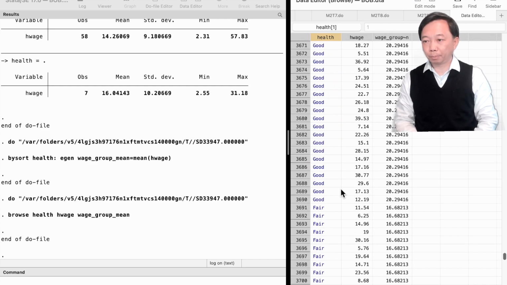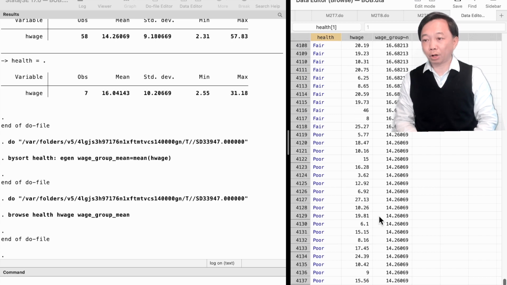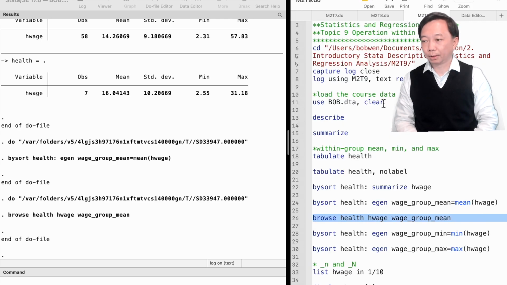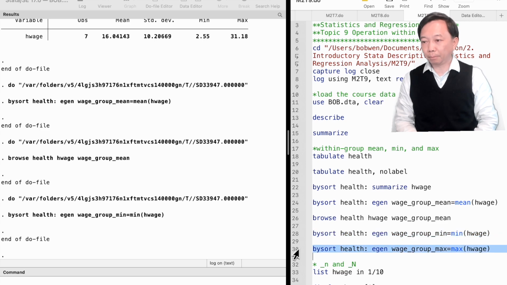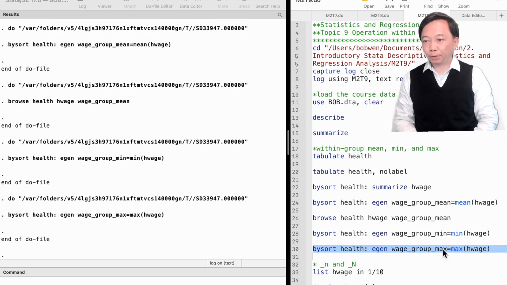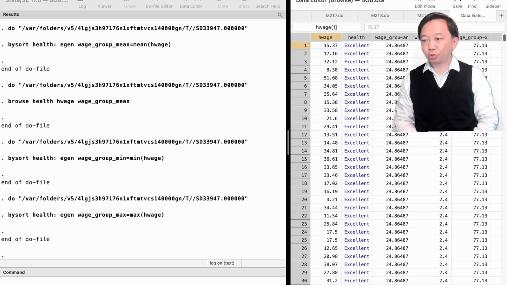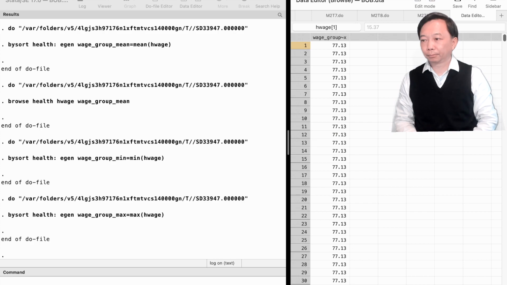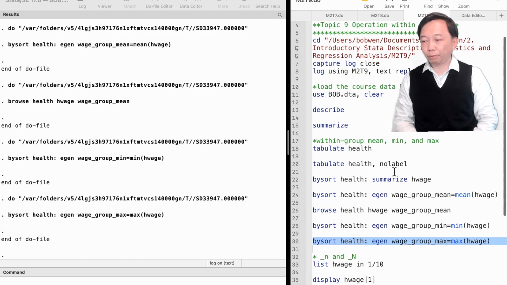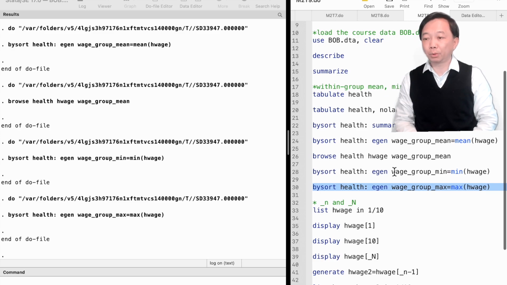The fair health group has an average hourly wage of $16.7. It drops to $14.3 for the poor health group. Using the same method, we can create another 2 variables for the minimum value and the maximum value of wage for each health group. Please refer to previous videos about how to use the summarize and the generate commands in Stata. Many Stata commands can be used with the bysort prefix for within-group operation.